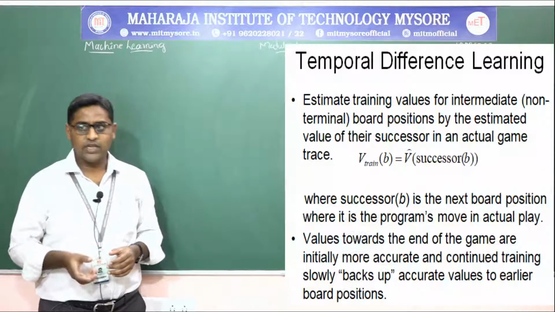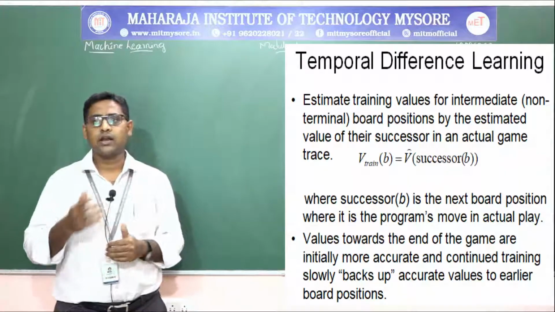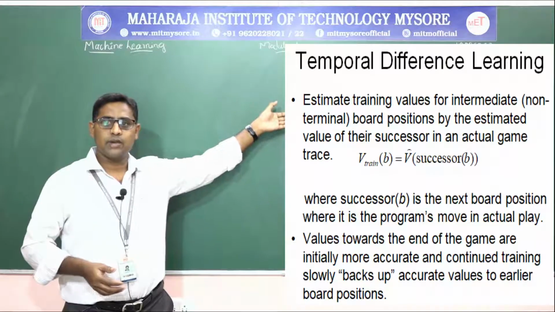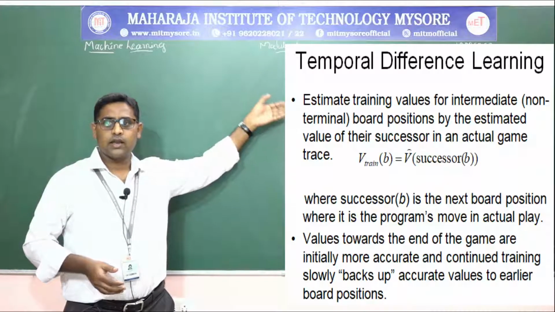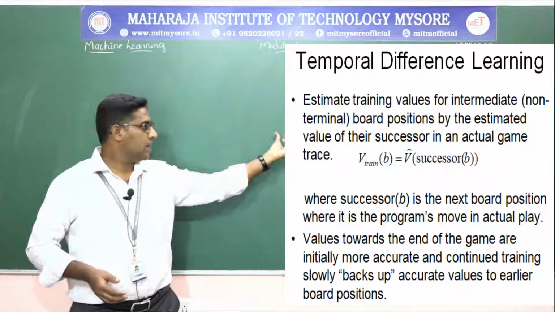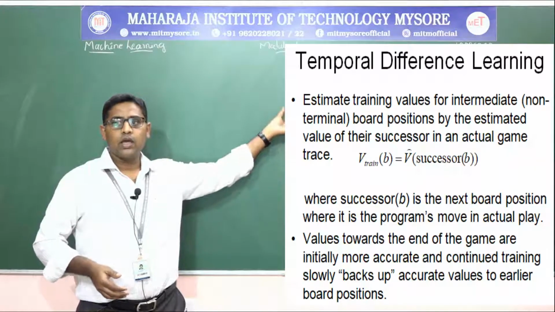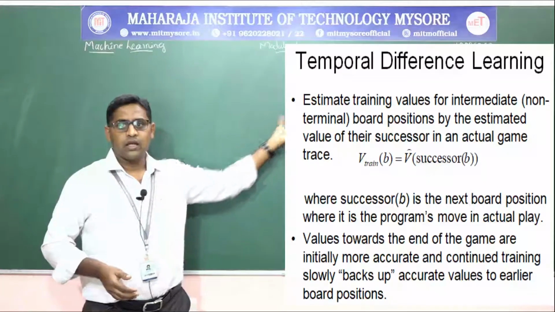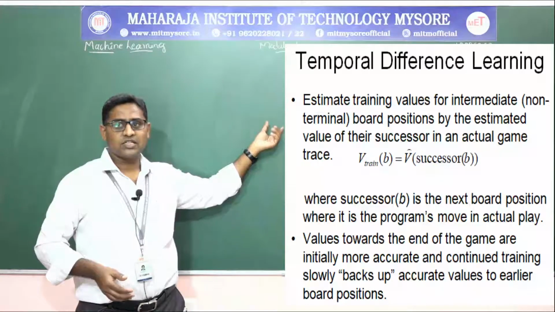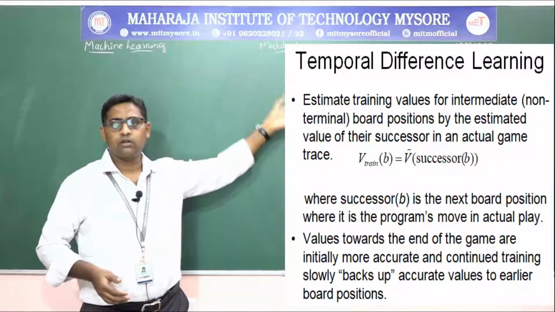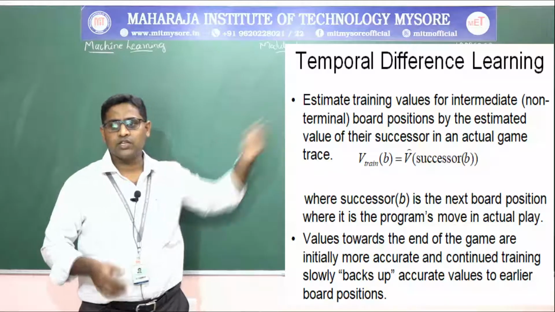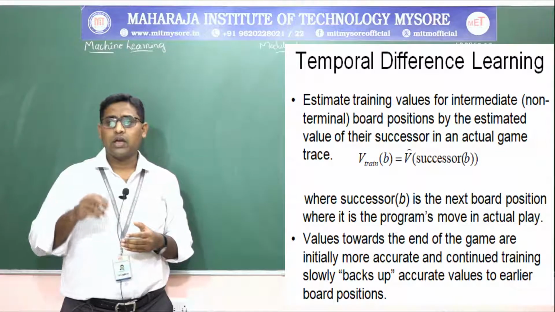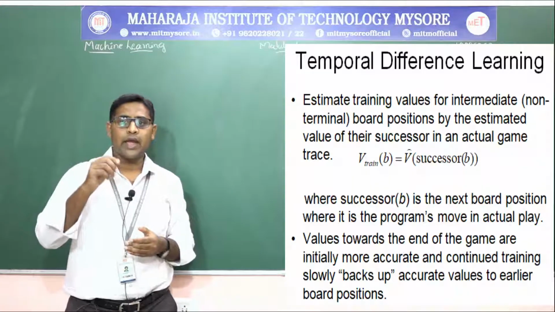Now, temporal difference learning is like estimating the training values for intermediate or non-terminal board positions by the estimated value of their successor in an actual trace. That is, V of training set B will be V of the successor of training set B, where successor B is the next board position where the program's move will be in the actual play.